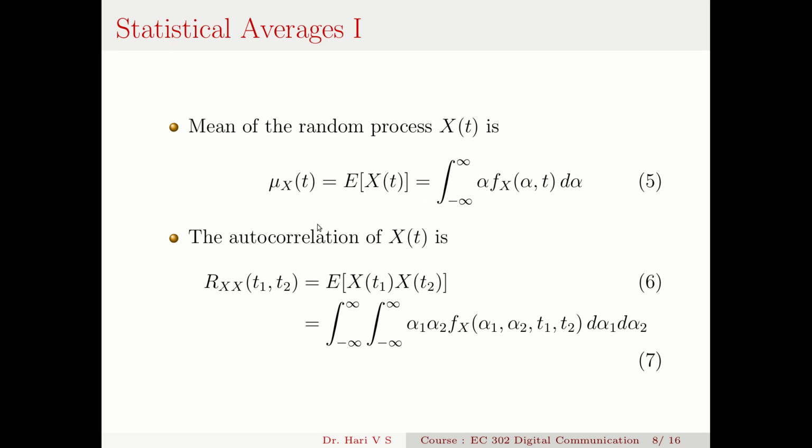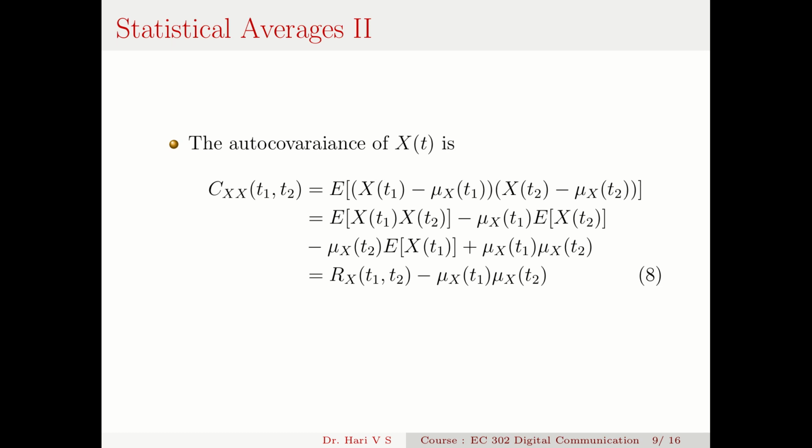And the second order statistical average, the autocorrelation of X(t), is R_XX(t1, t2). XX meaning that it's an autocorrelation function, the correlation of X(t) with itself at two time instants t1 and t2, that is the expectation of X(t1) into X(t2). So it's a double integral from minus infinity to infinity, minus infinity to infinity, of alpha 1 alpha 2 f_X(alpha 1, alpha 2; t1, t2) d alpha 1 d alpha 2. This is the autocorrelation of X(t).